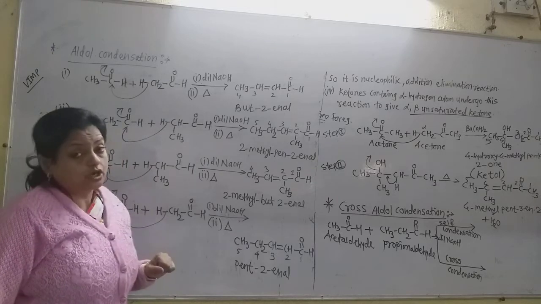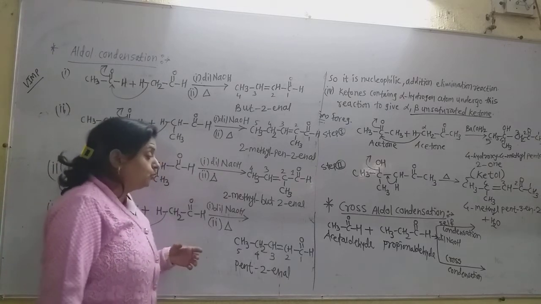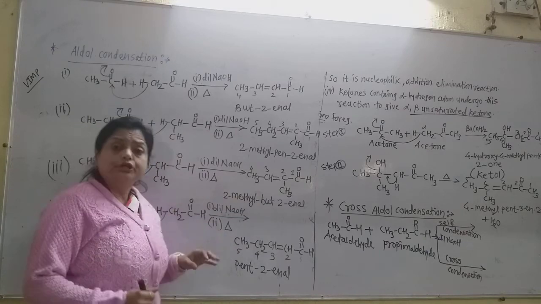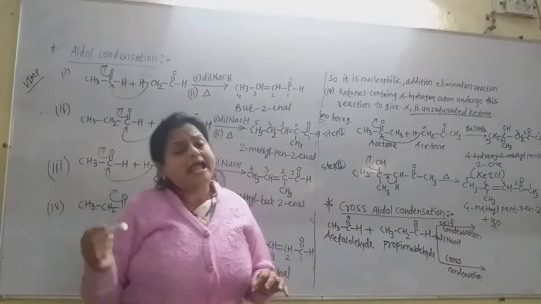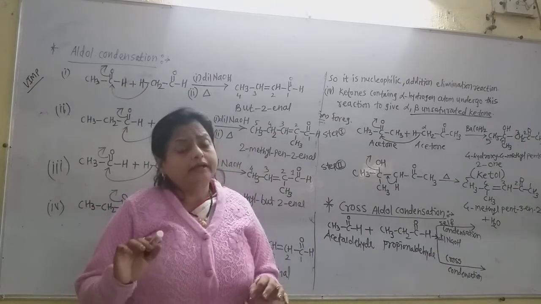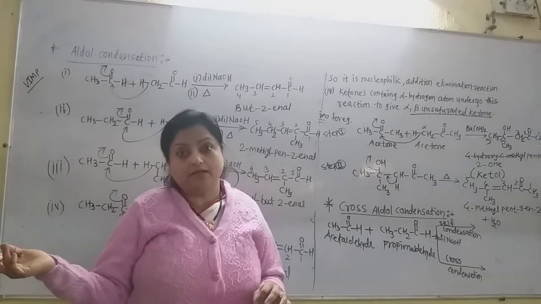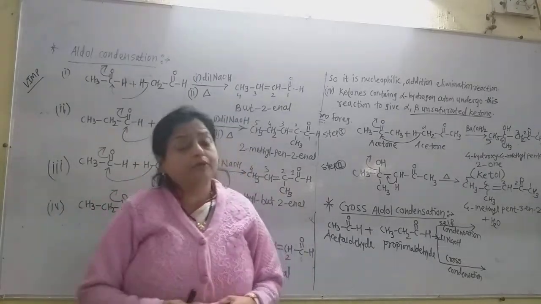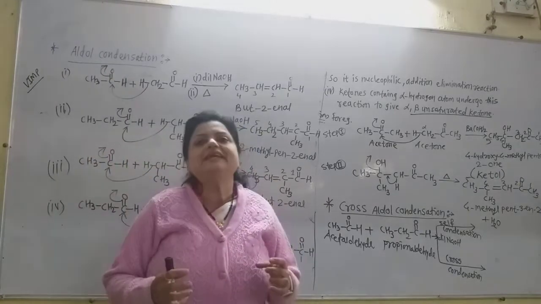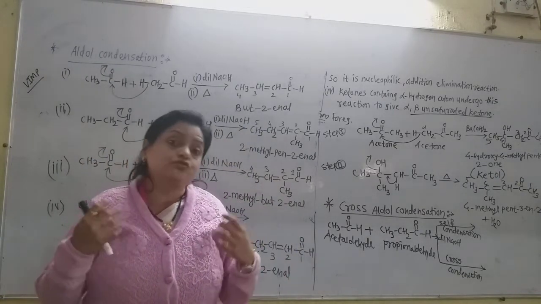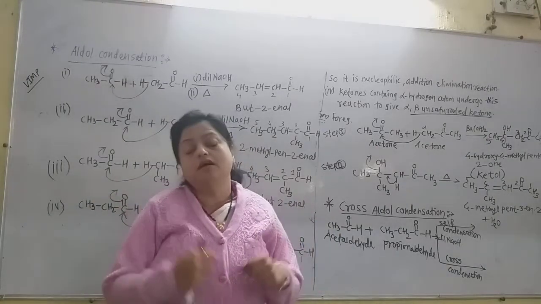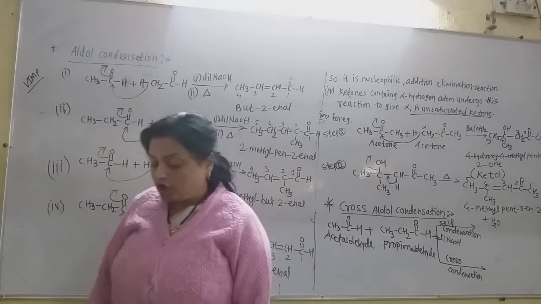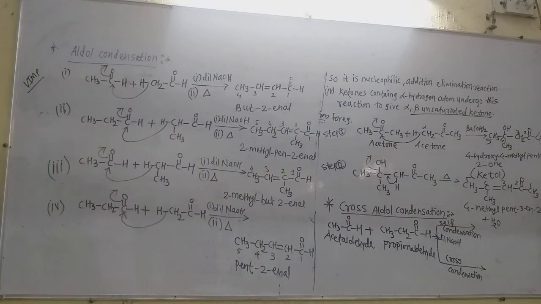Now this is the fourth compound. That is pent-2-enal. There is no alkyl substituent on this compound. So these are the 4 products. You may take for practice any one aldehyde and a different one, you can take a ketone also, and just form the 4 different products. You practice that because in CET, in JEE and in NEET there are such questions in which unsaturated aldehydes or ketones are obtained. So this is the aldol condensation reaction, a very important reaction.